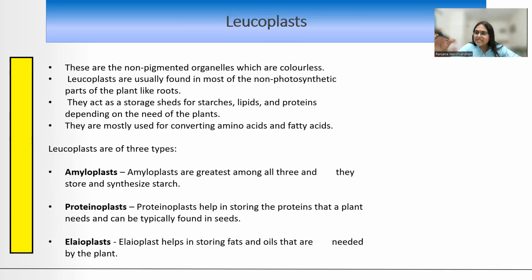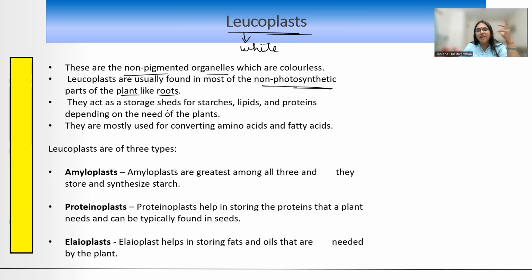Okay. Now the next type of plastid is leucoplast. Now, what is the meaning of the word leuco? Leuco का मतलब है white. तुमने white blood cells पढ़ा है ना? They are also called as leukocytes. So that's because they have no pigment or color in them. So these leucoplasts, which are found in plant cells, they are again non-pigmented organelles. They are colorless. They are usually found in the non-photosynthetic parts of the plant.